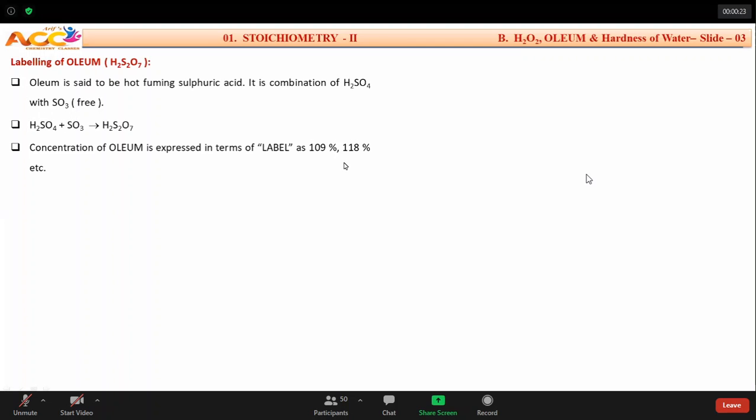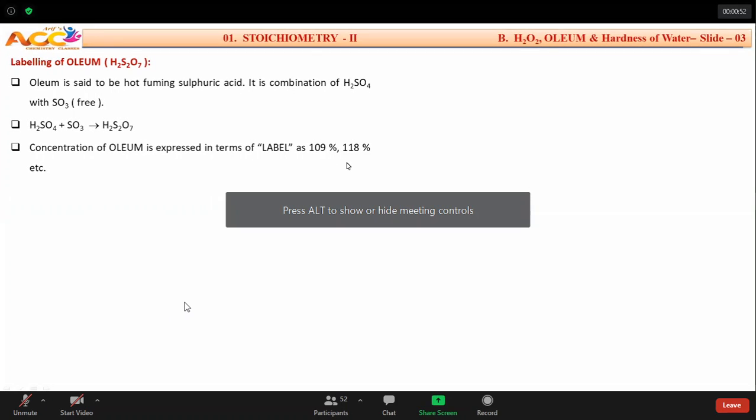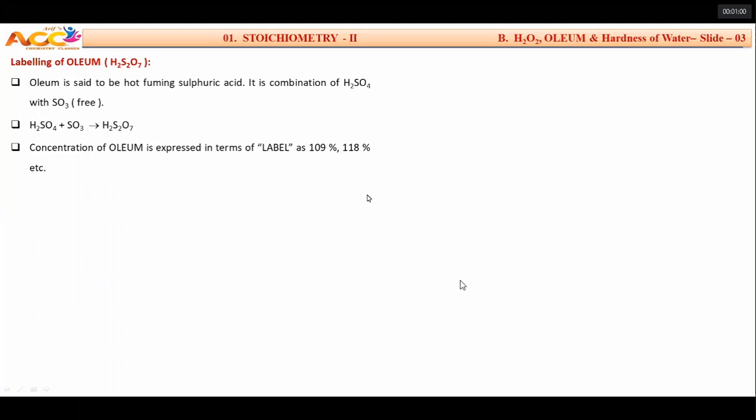Throughout your life till now, you have understood that we get marks like 98, 99 out of 100. But in banking and commerce, they declare, for example SBI, that this year we got 150% profit, 200% profit. In commerce it is useful, but in science usually we don't use that type of language. In case of oleum it is also useful but restricted. There are only a few typical cases, and we cannot generalize, only some specific numbers. You will learn them just now.